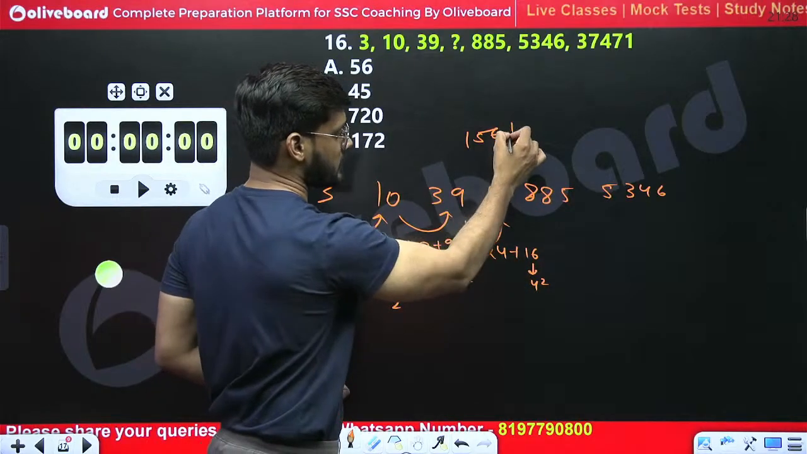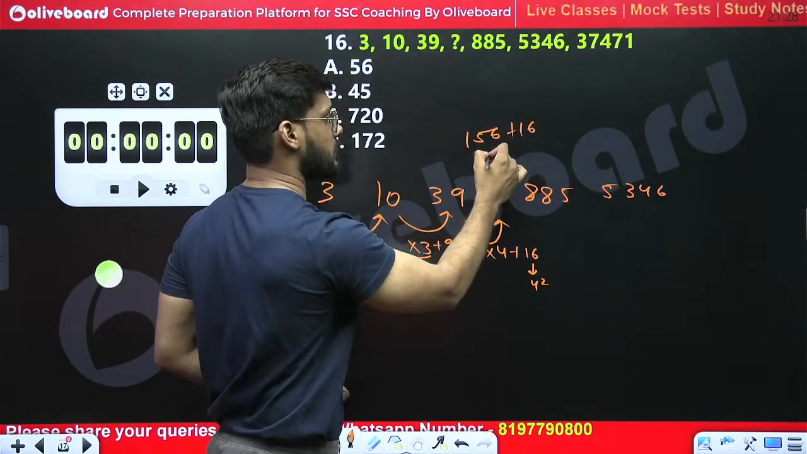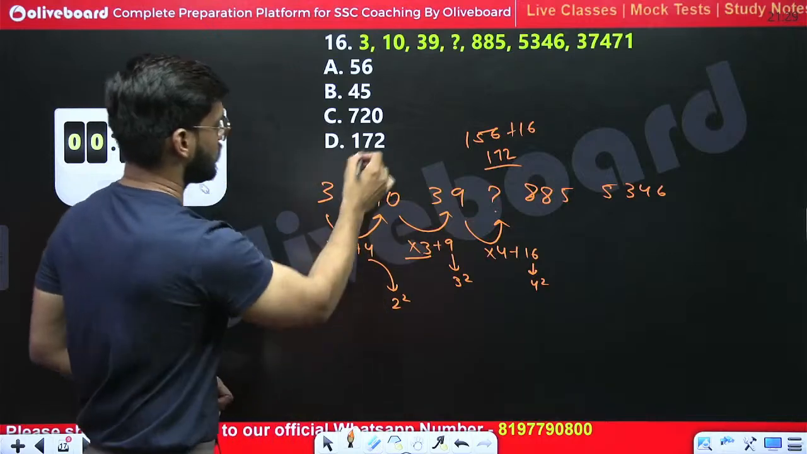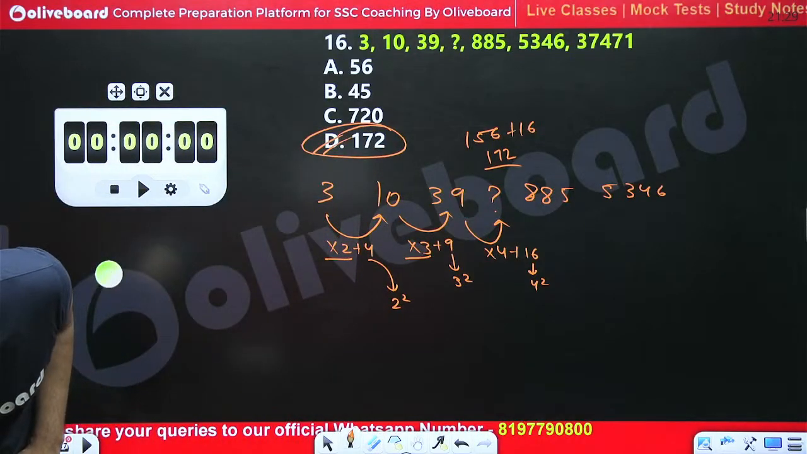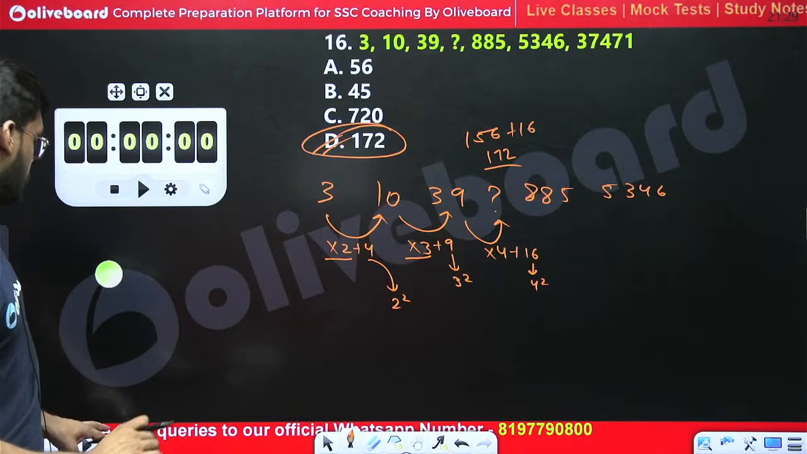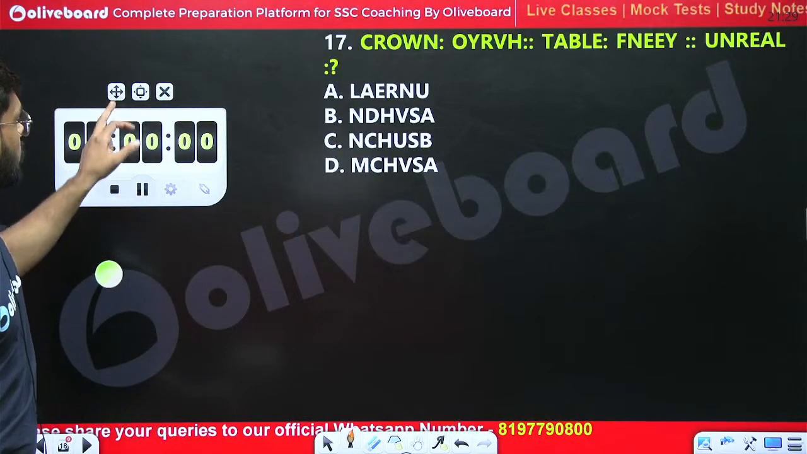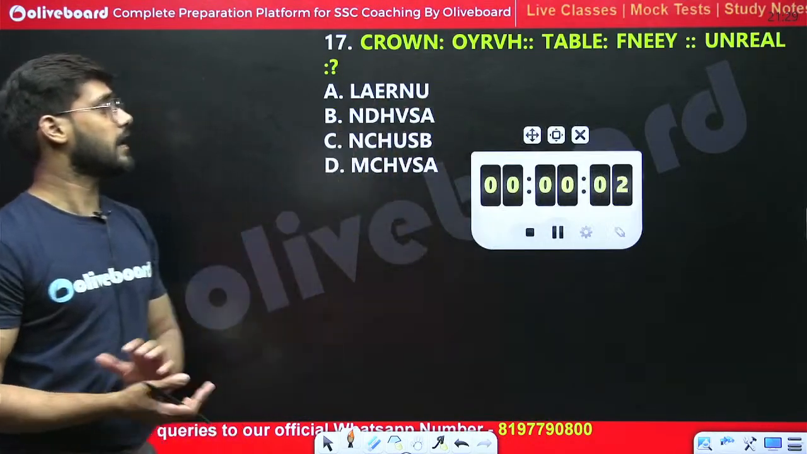And if we are adding 16 in 156, we will get 172, which matches with option number D, 172. Exactly, 172 is the right one. 17th question of analogy.